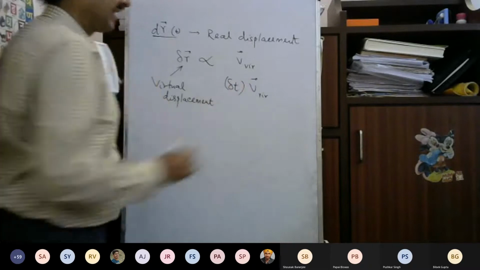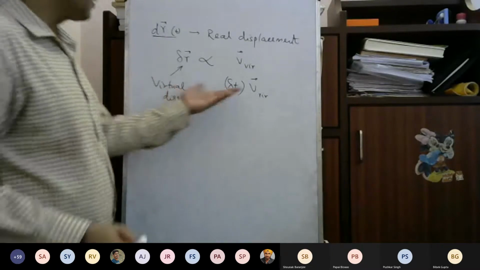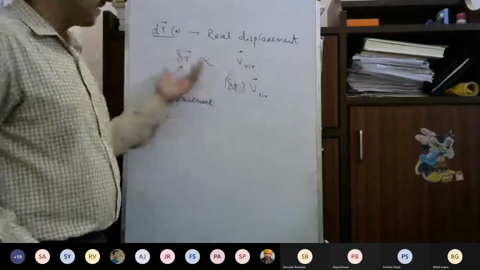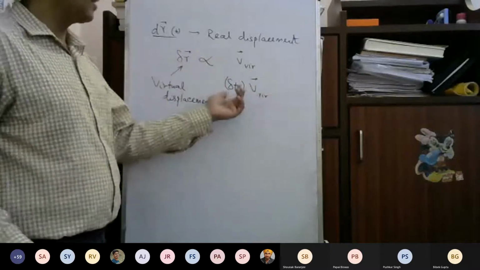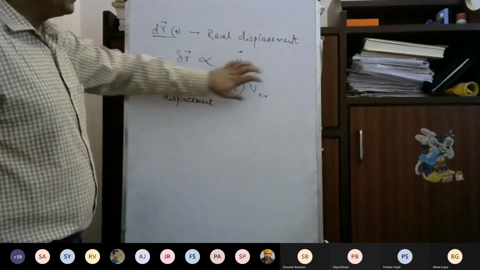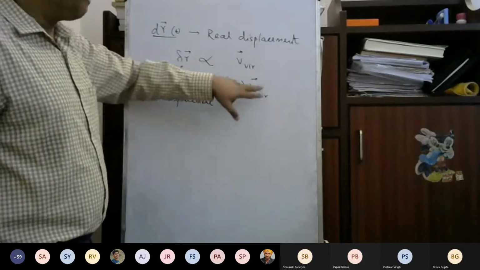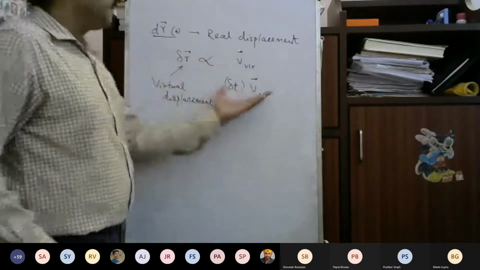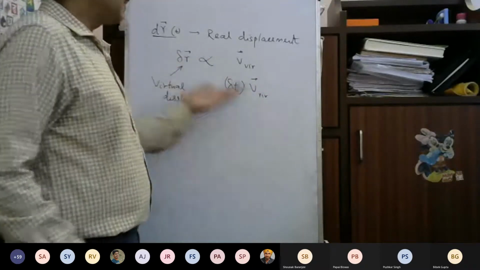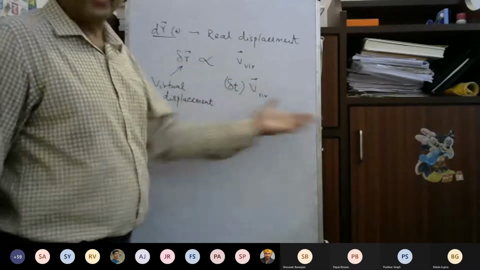I'll consider delta t as any arbitrary constant, just to say that this will have the dimension of time, otherwise they will not be dimensionally the same. The virtual velocity has the dimension of velocity, so this quantity will have the dimension of displacement. I'll call this a virtual displacement. The direction of the virtual displacement will be the same as the direction of the virtual velocity, and the magnitude can be anything.